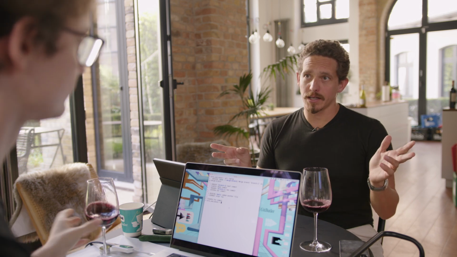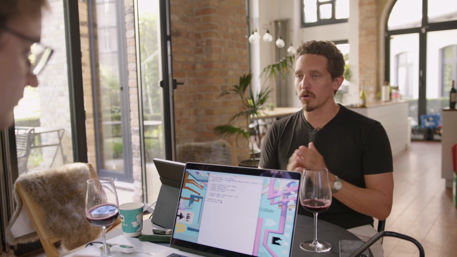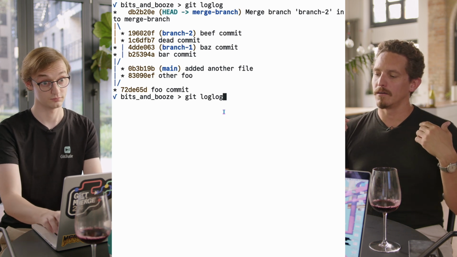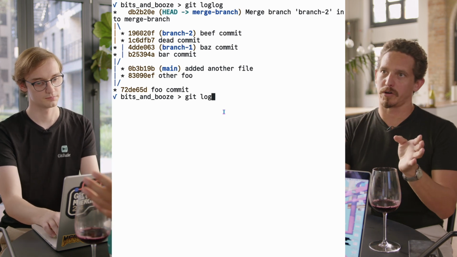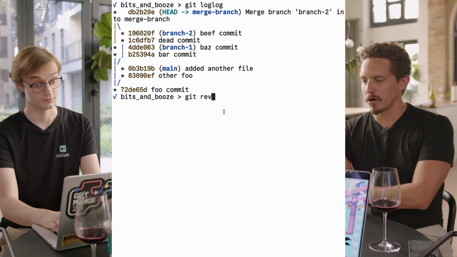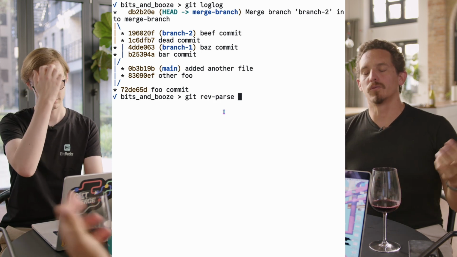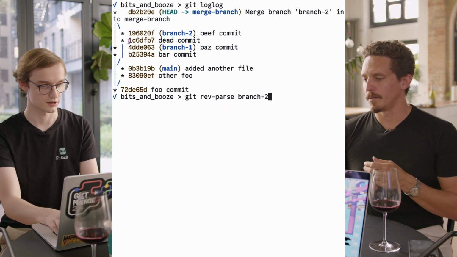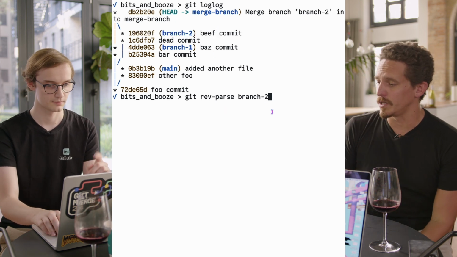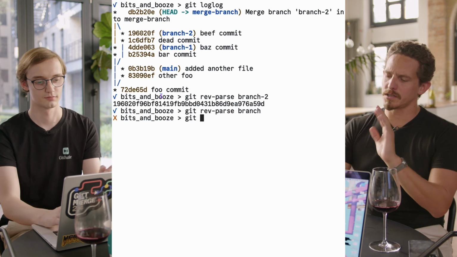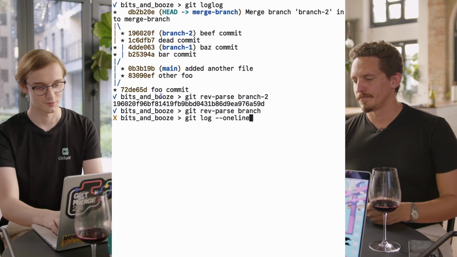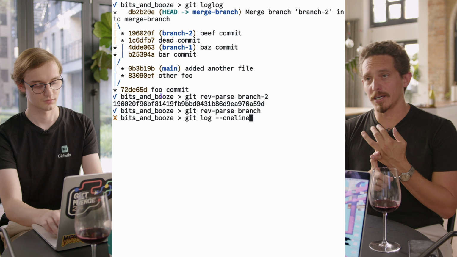There's 2 different syntaxes. I prefer one of them, but let's go over the more complicated one first. We can try it with rev-parse first. Which branch do you want to see? Branch 2, let's say. Actually, let's just do git log --oneline, it's going to be easier. Git log --oneline, and then branch-2.